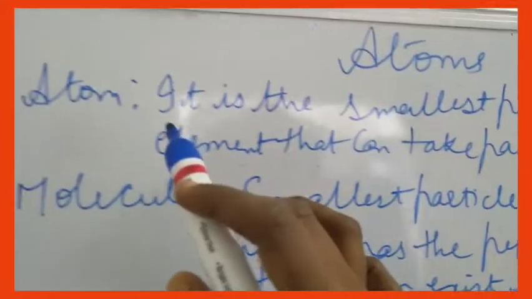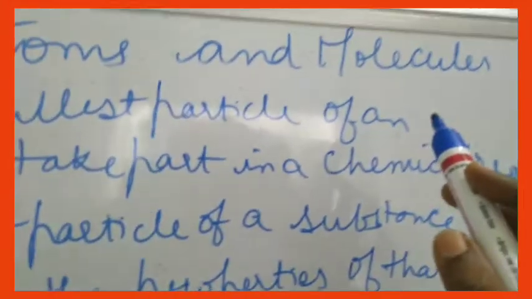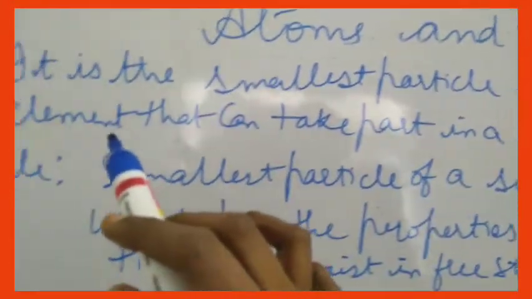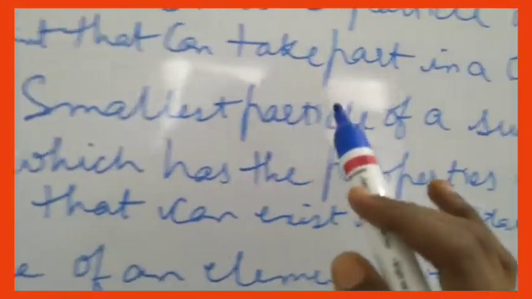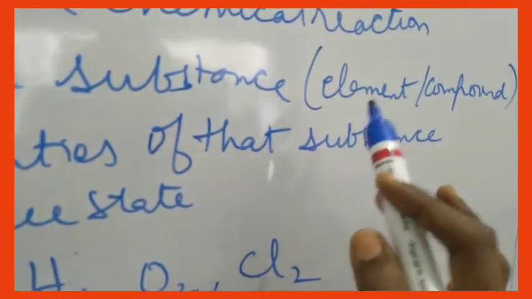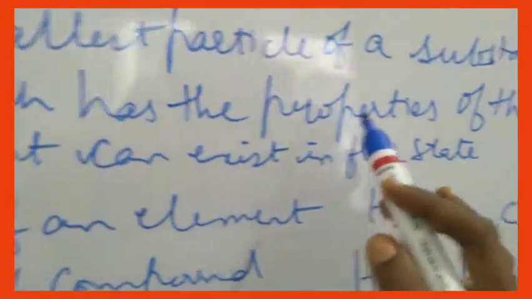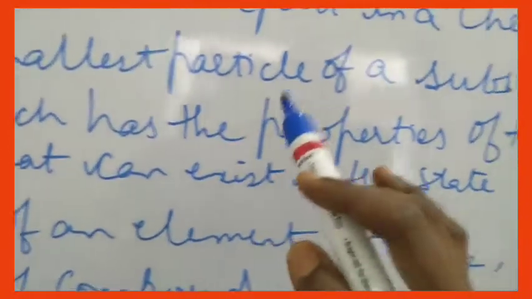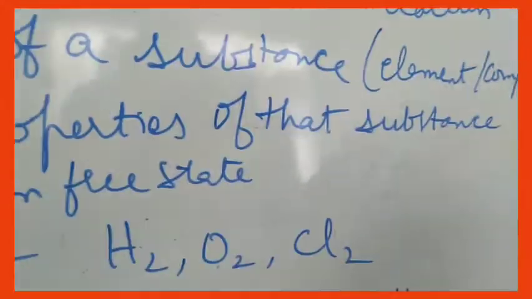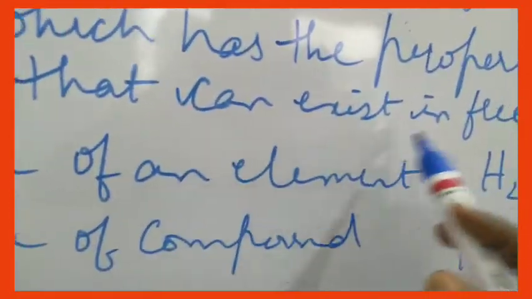Bicarbonate and all. An atom is the smallest particle of an element that can take part in a chemical reaction. Then what is meant by molecule? It is the smallest particle of a substance, either an element or a compound, which has the properties of that particular substance and can exist in free